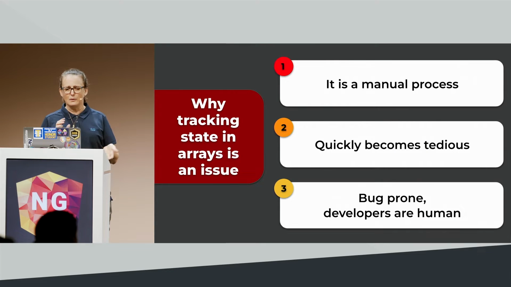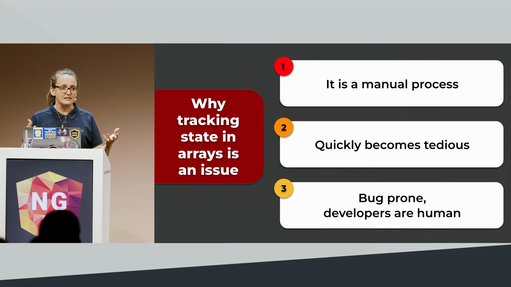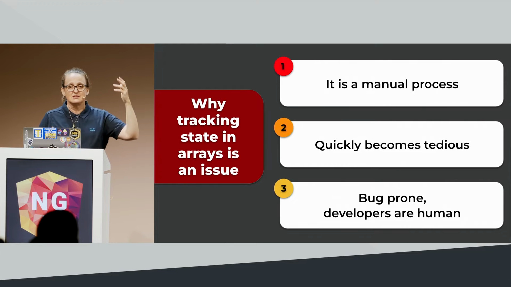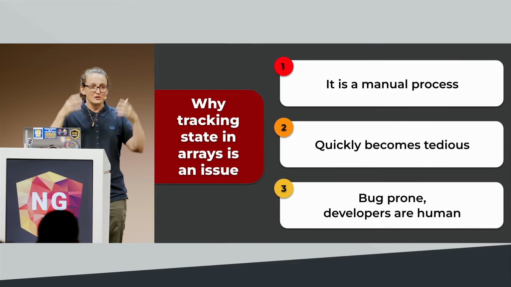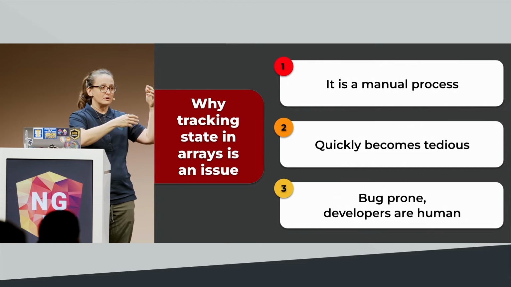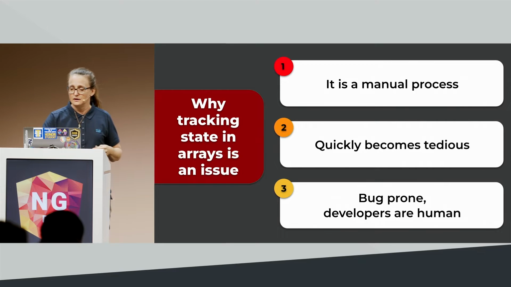So why do people do this? Well, because we're doing a manual process, right? It's an issue because it is a manual process. It becomes very quickly tedious to try to remember what each of these properties is supposed to be doing. And again, I'm just a human. I only have so much room in my head to remember what selected IDs versus selected IDs edit, what selected IDs edit new is for, right?